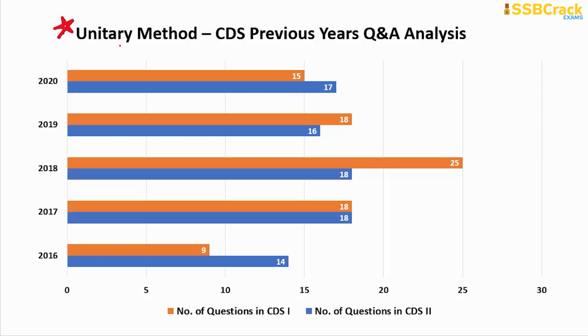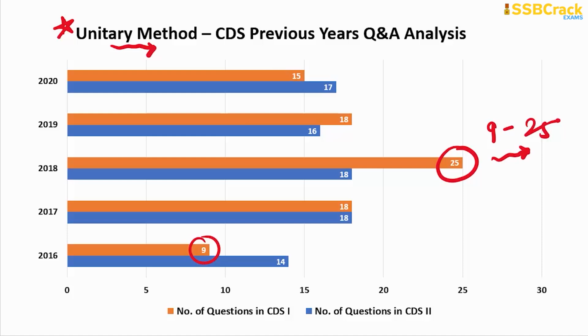And let me tell you, this is a group topic. To prepare for this topic means you have to prepare for all the topics included in it, that is percentage, profit and loss, simple and compound interest, and so on. So there are in all 7 topics that come under this group topic, unitary method. And here you can see the analysis part: the maximum questions so far were 25 in number and the minimum questions were 9 in number. So you can expect questions within this range on this topic, all right.